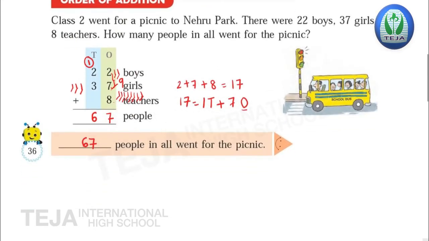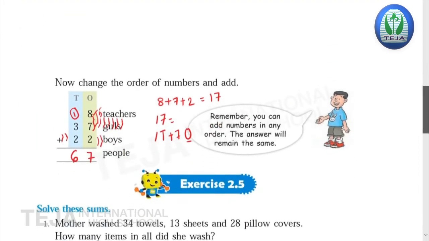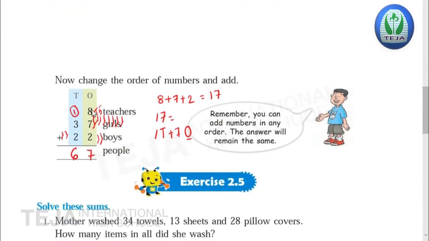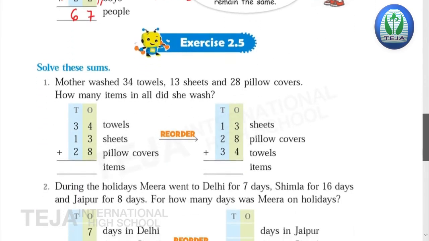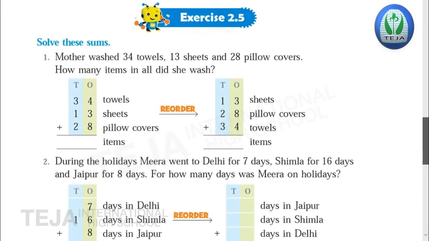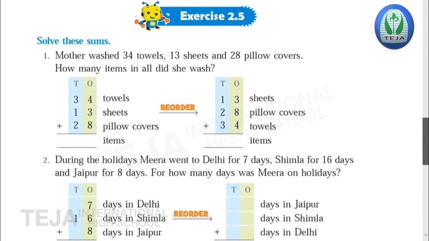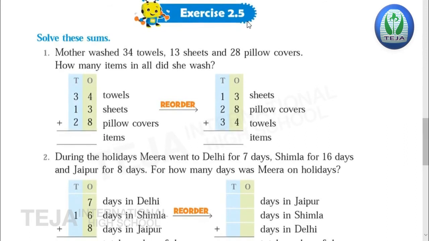67. Even if we change the order as teachers, girls and boys, the answer is the same. So remember, you can add numbers in any order. The answer will remain the same. Though the order changes, the answer will be the same when we add the same numbers. Okay. Now, we'll solve the problems of exercise 2.5.